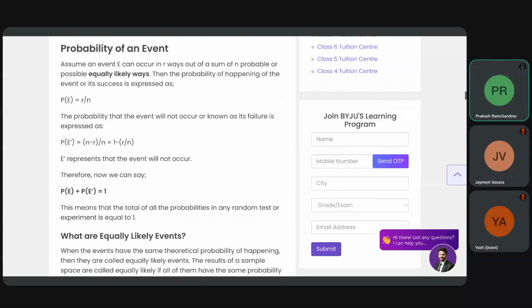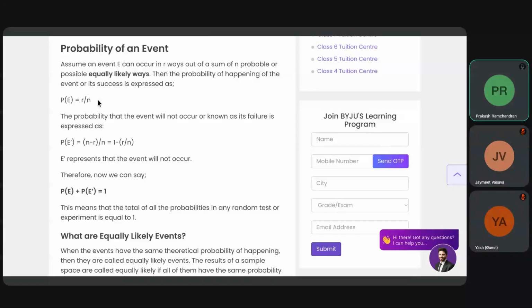So the probability of event E is R by N. E can occur R ways out of a total of N, so the probability is R by N. The probability that the event will not occur, its failure, is expressed as: probability of E is R by N, so probability of not E is N minus R by N. R is the success count, so N minus R is the failure count. N minus R by N is again 1 minus R by N.